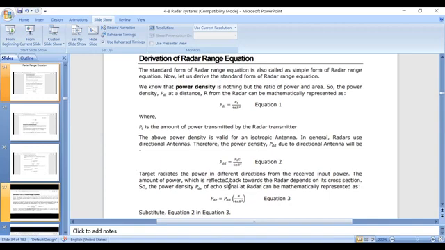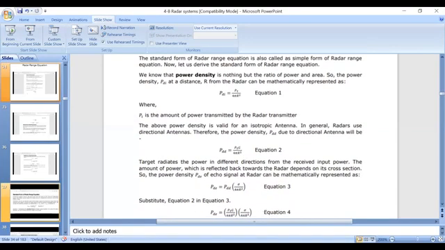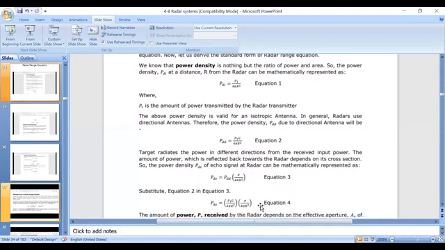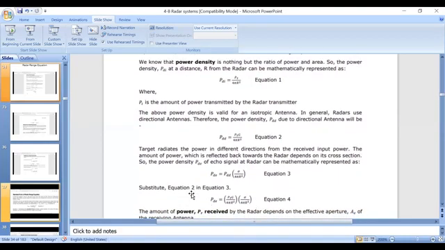So now substitute equation 2 in equation 3, where PDE is equal to PDD into sigma by 4 pi r square, and PDD is nothing but PTG by 4 pi r square. After substituting equation 2 in equation 3, we have PTG by 4 pi r square into sigma by 4 pi r square.